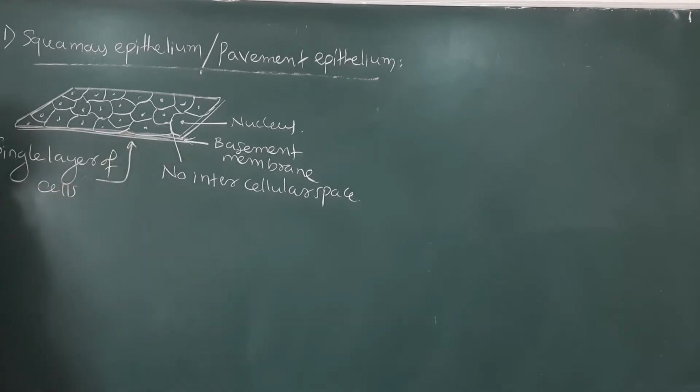Thus in squamous epithelium, the cells are flat.